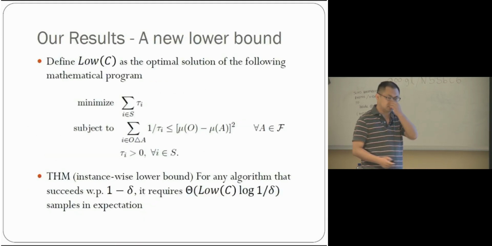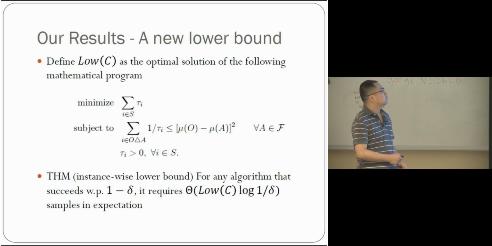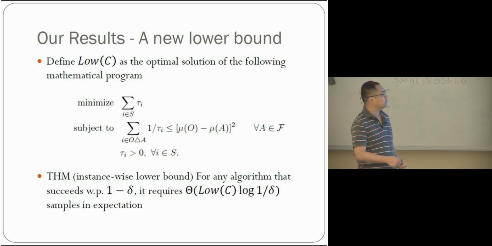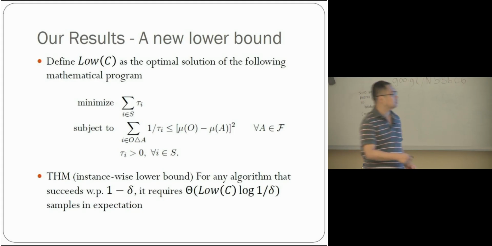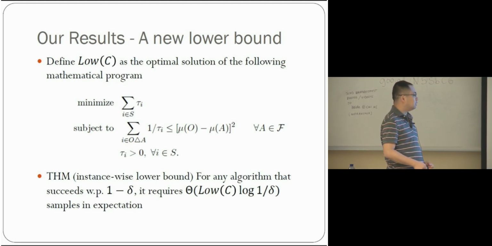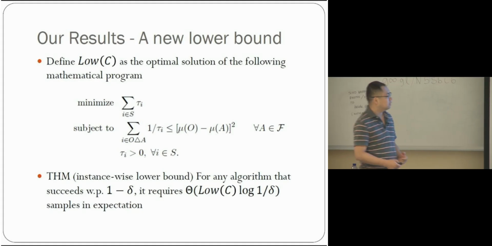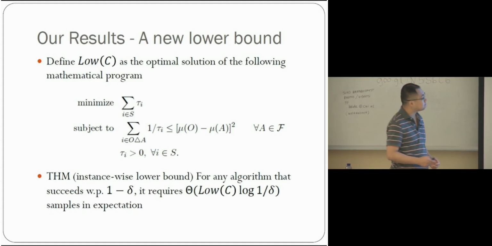So here is our result. We define a new lower bound. Let's define low(C), where C is an instance, and low(C) is the optimal solution of the following mathematical program, which is actually a convex program. I will come to this program later. We proved that low(C) times log(1/delta) is a lower bound on the sample complexity.